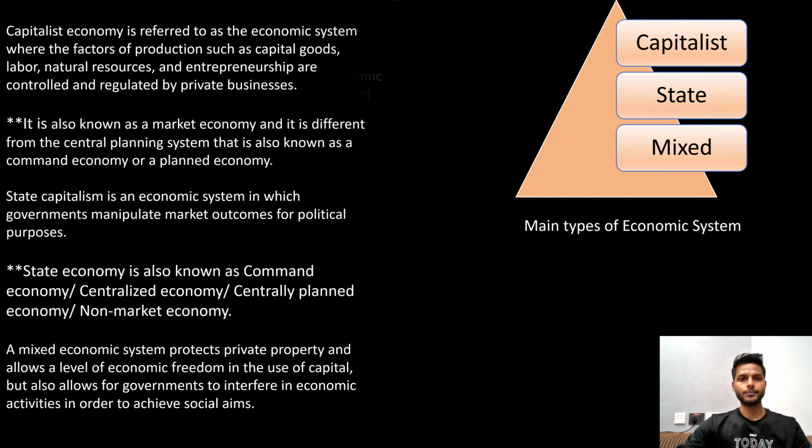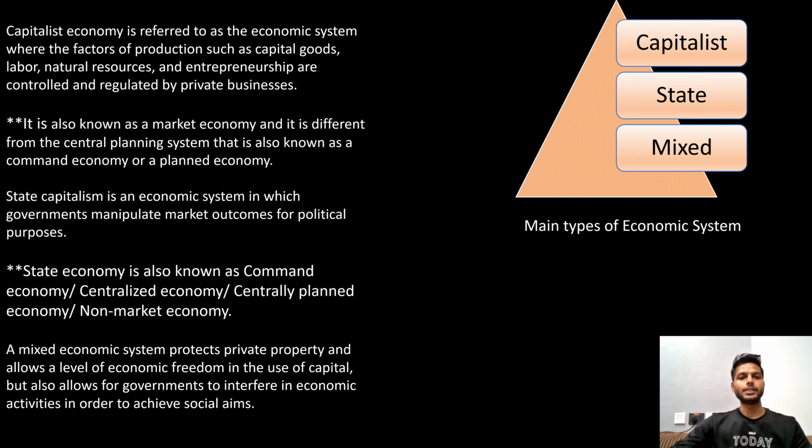In this slide, we'll be talking about the main types of economic system. There are three types of economic system: capitalist economy, state economy, and mixed economy. We'll proceed with the capitalist economy. A capitalist economy is an economic system where the factors of production, such as capital goods, labor, natural resources, and entrepreneurship, are controlled and regulated by private business. It is also known as a market economy, and it is different from the central planning system, which is also known as a command economy or a planned economy.